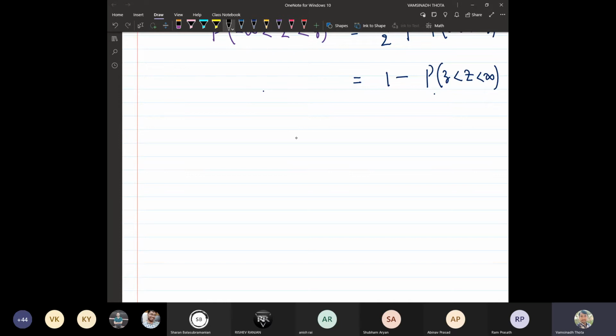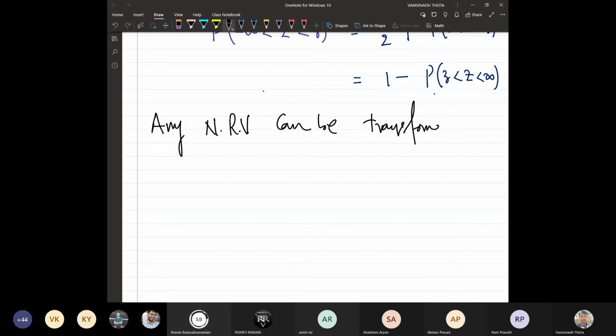Even if it is 0, the variance need not be 1 always. And what is the advantage of the standard normal variable? Any normal random variable can be transformed to a standard normal random variable.